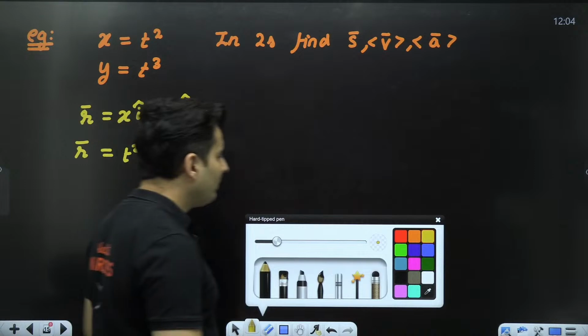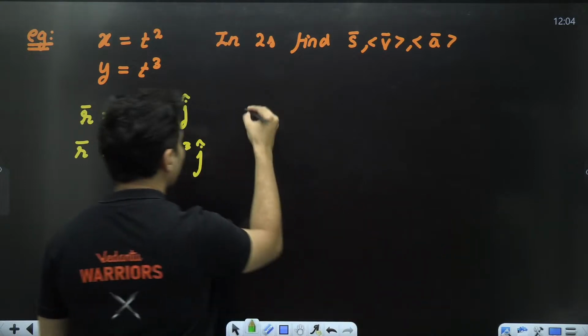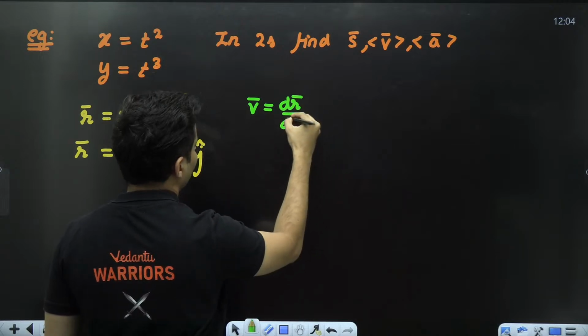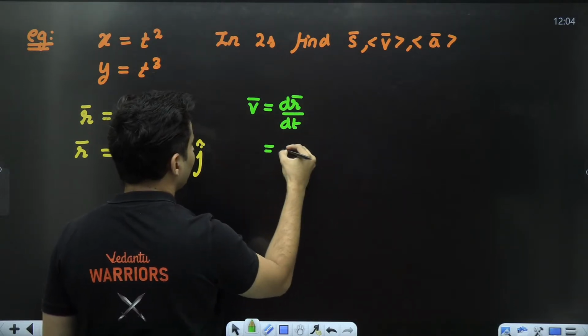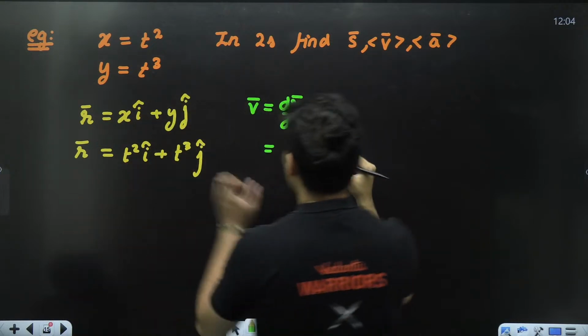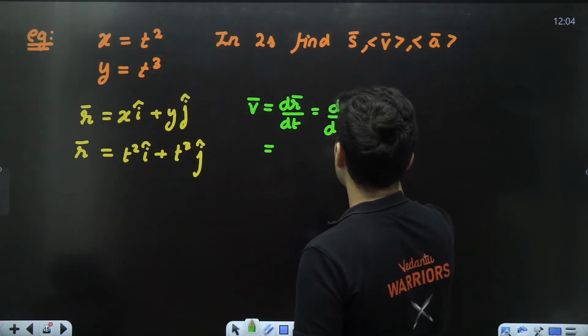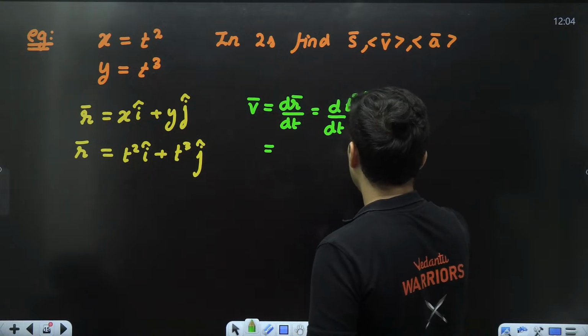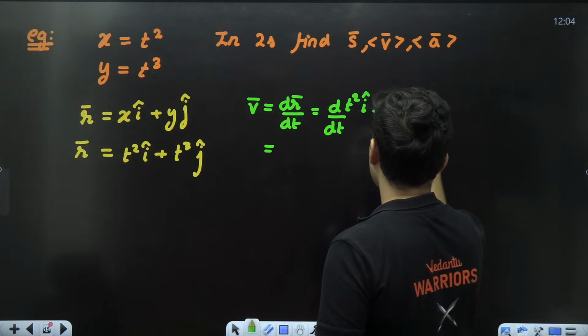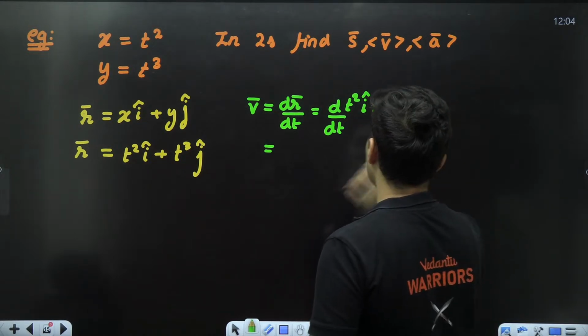What will be my velocity vector? Think, velocity is rate of change of position. So dr by dt, meaning you have to differentiate this. That means derivative of t square with respect to time i cap plus derivative of t cube with respect to time, and that is j cap.